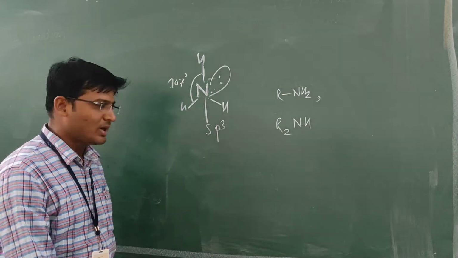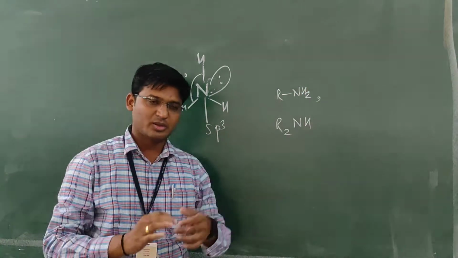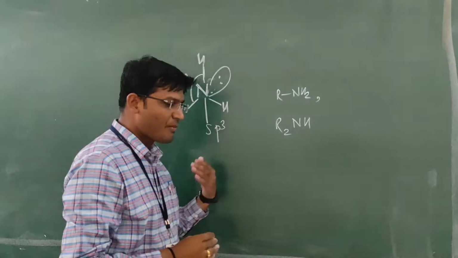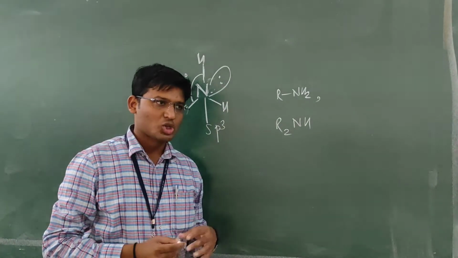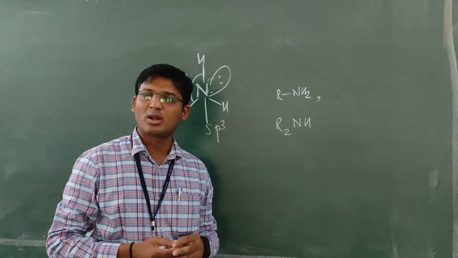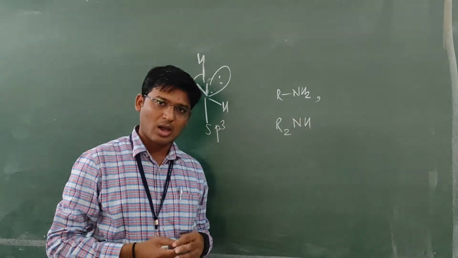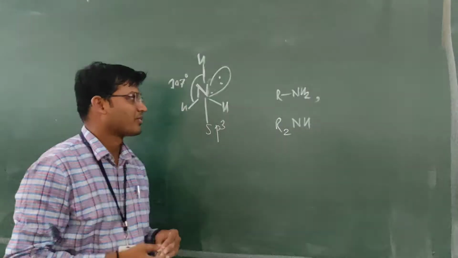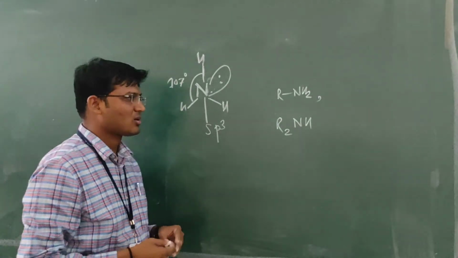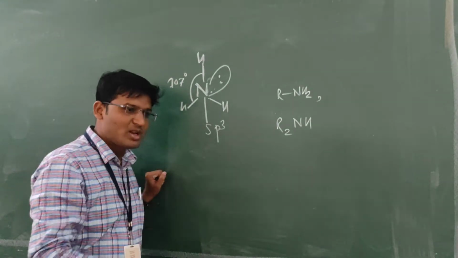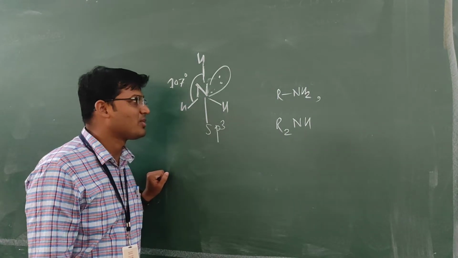What is optical isomerism? The isomerism in which the compounds show non-superimposable mirror images of each other is called optical isomerism, or the enantiomers, which are non-superimposable mirror images of each other.